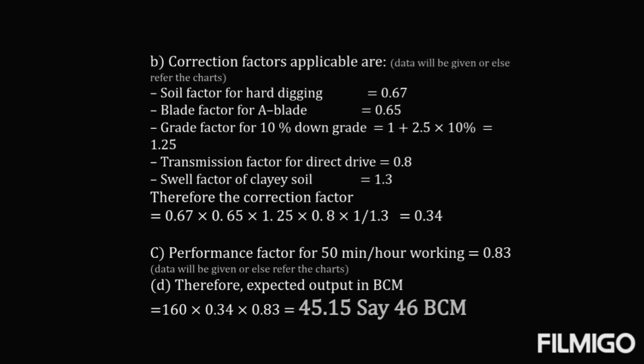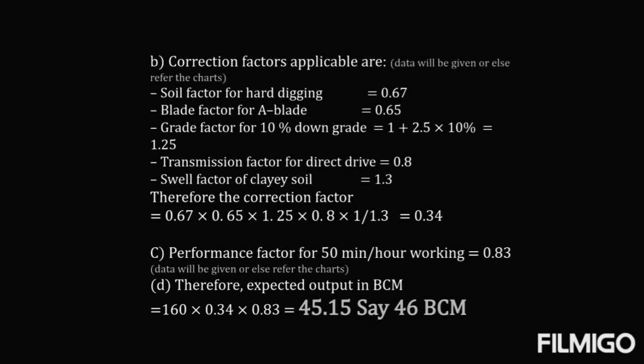The correction factor is obtained by multiplying all these: the soil factor for hard digging, multiplied by the blade factor, the grade factor for 10% downslope, the transmission factor, and the swell factor. Care has to be taken that while multiplying the swell factor, it will be 1 divided by the factor, and that's how the total comes to 0.34.